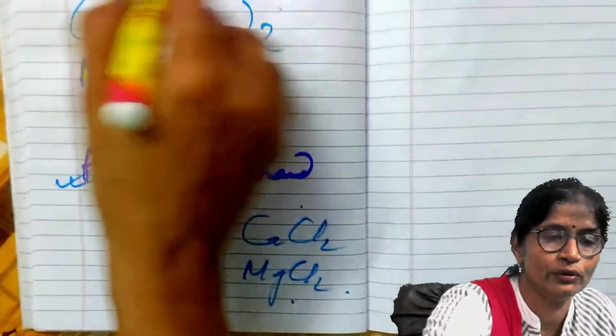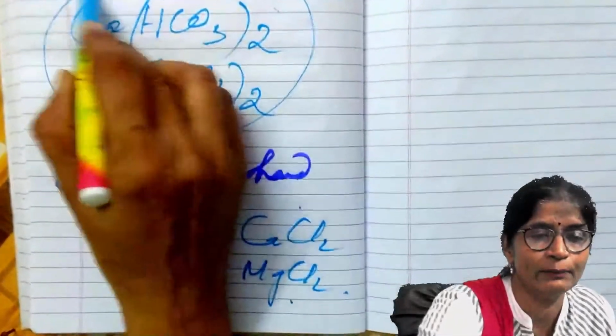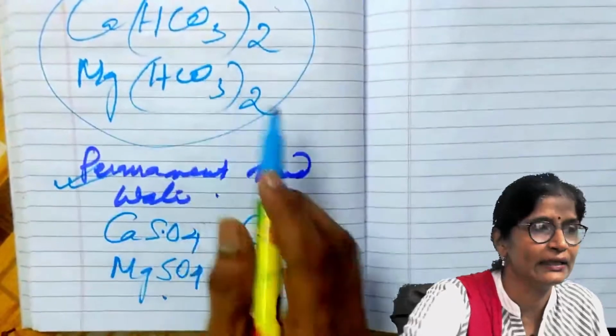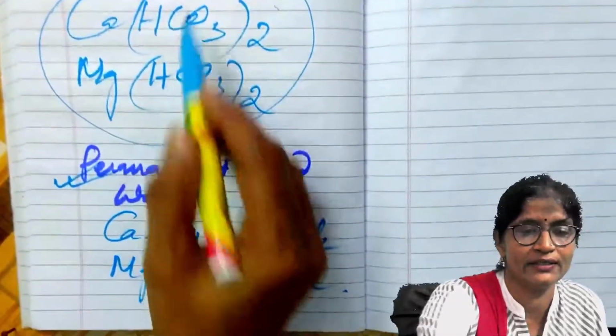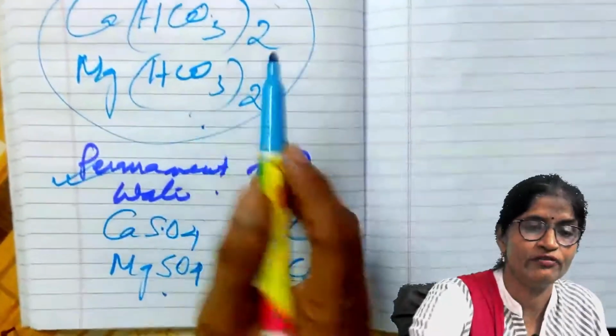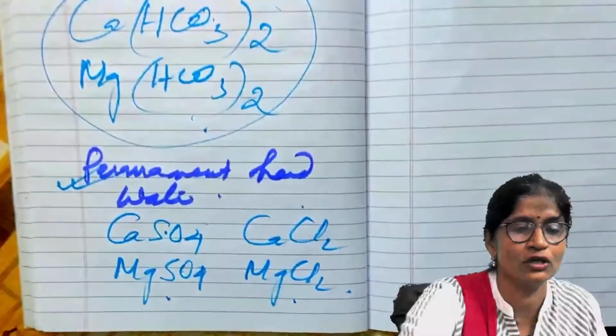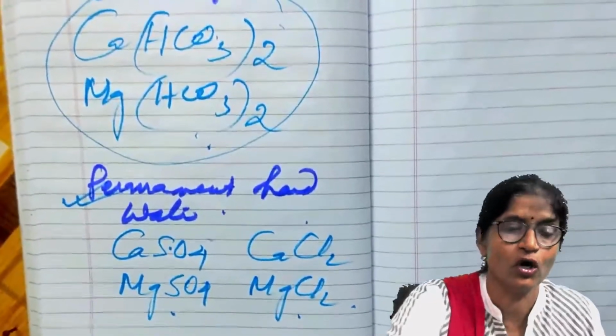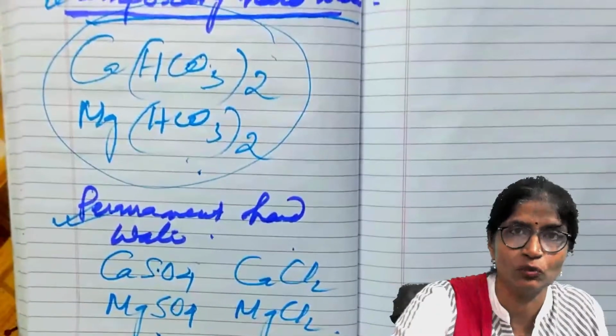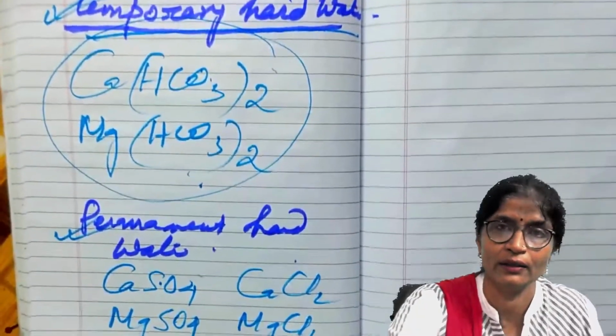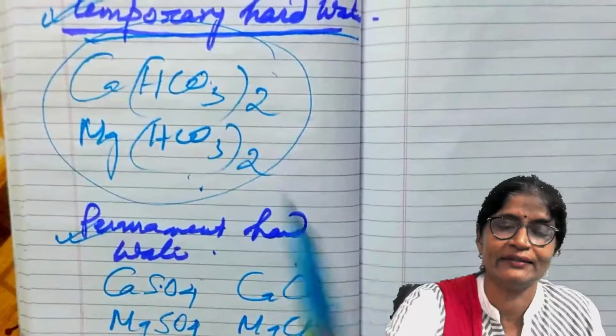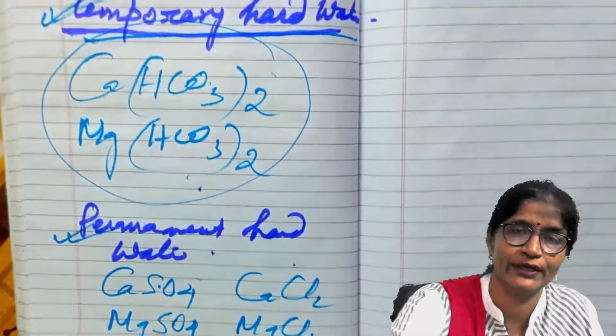Now which type of water do we call temporary hard water? If the hardness present due to these salts can be removed just by boiling, because the salts are converted into the insoluble state, then that type of water is known as temporary hard water.